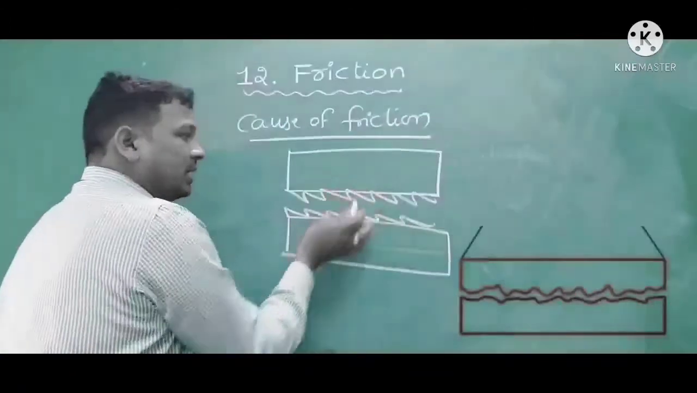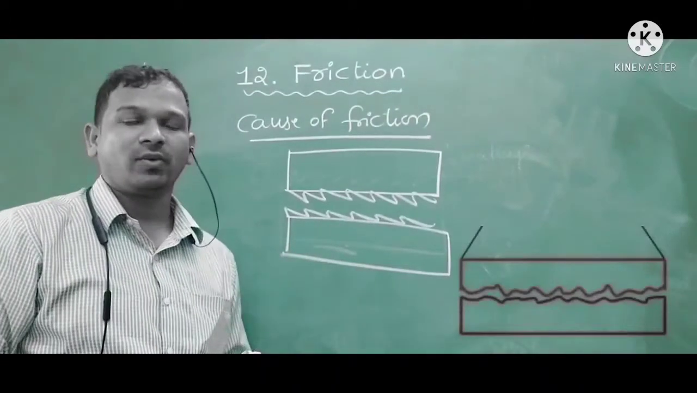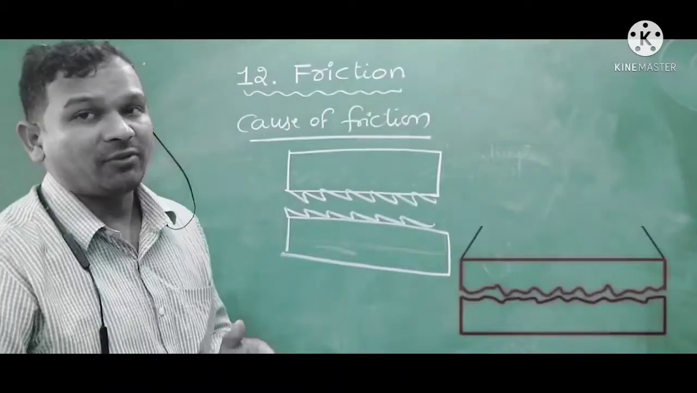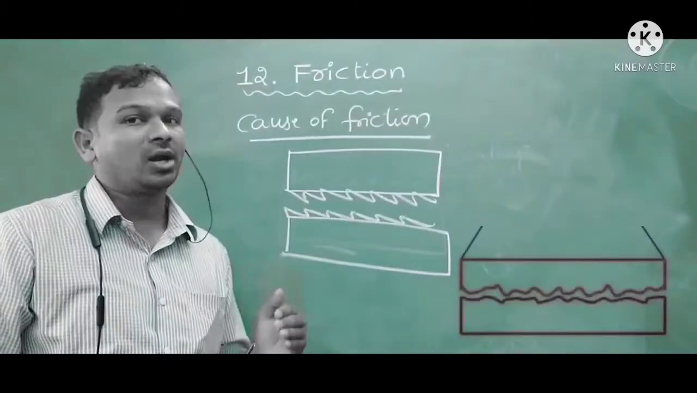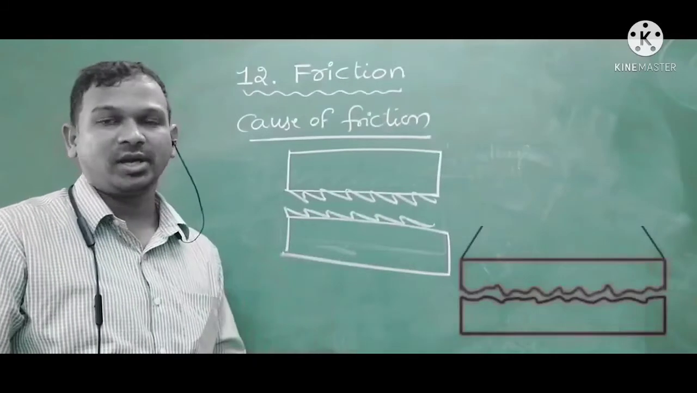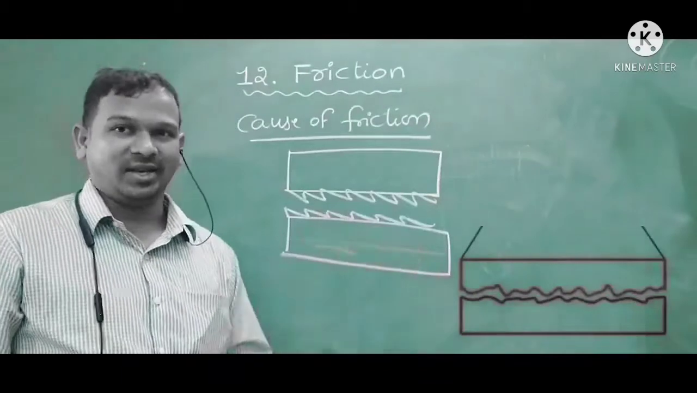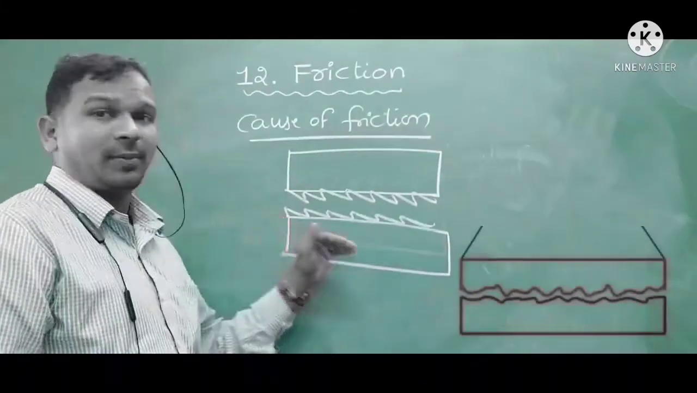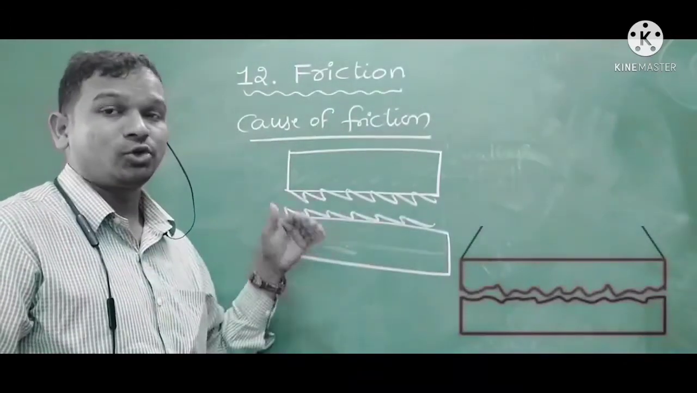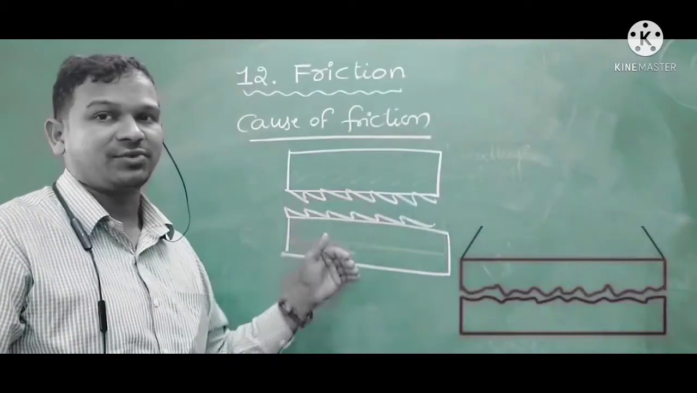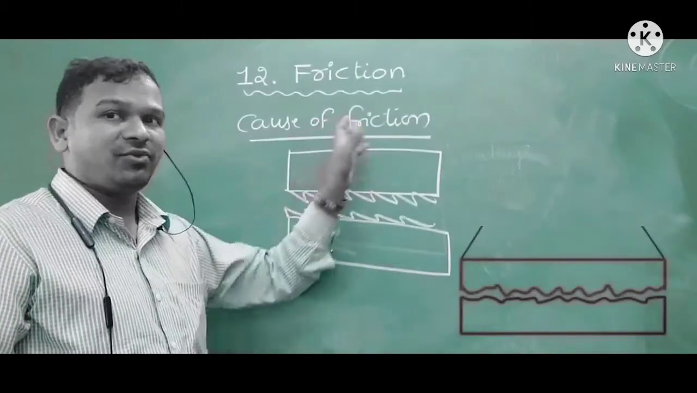When we place these two bodies one upon another and move them, these hills and valleys will be entangled or interlocked with each other. When they are interlocked with each other, they will not move easily. Even if you apply a force, an opposing force will be developed due to the interlocking of the hills and valleys of the two surfaces. So this is about the cause of friction.